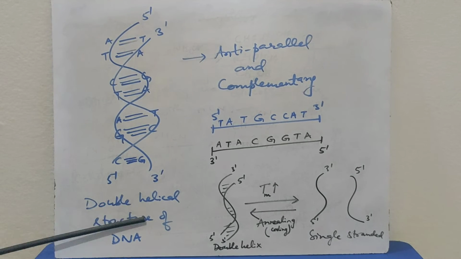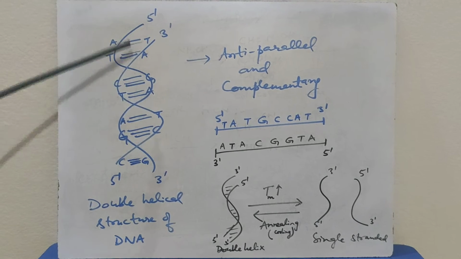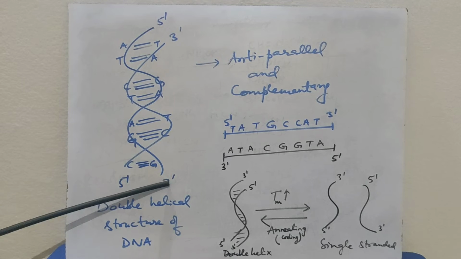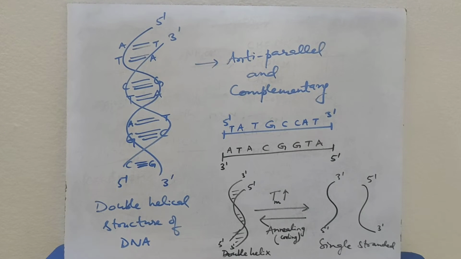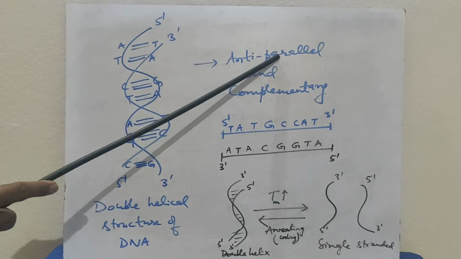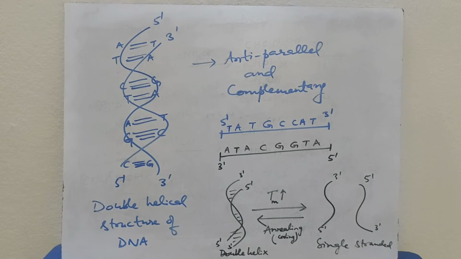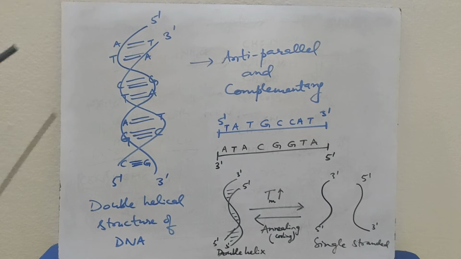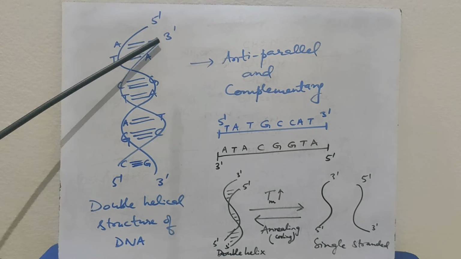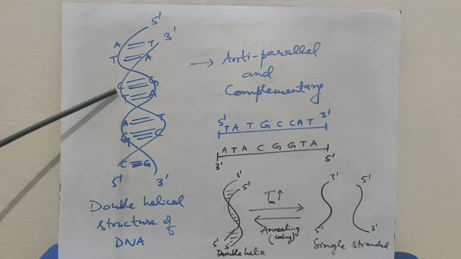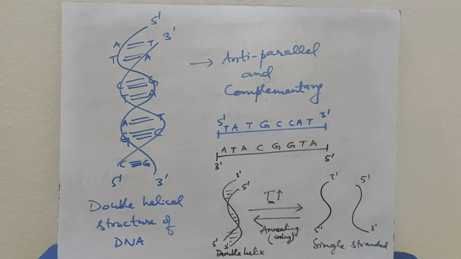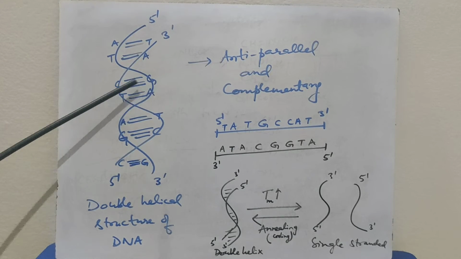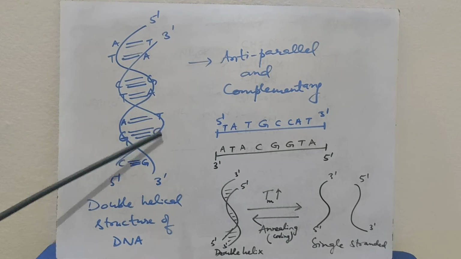This is the double helical structure of DNA. The two DNA strands are anti-parallel, meaning one runs from 5' to 3', and the other runs from 3' to 5'. They are also complementary to each other. That means if adenine is in one strand, in the other strand it will form a double hydrogen bond with thymine. If cytosine is there, then in its complementary strand there will be guanine. So AT, TA, CG, TA, AT, GC, CG.